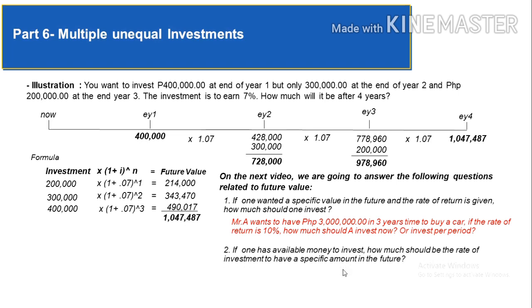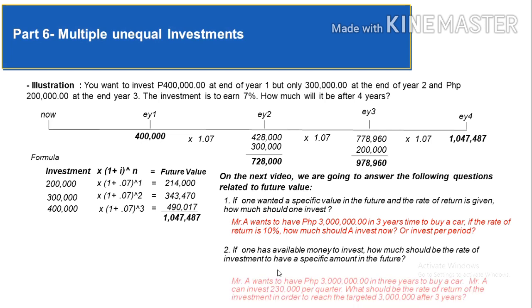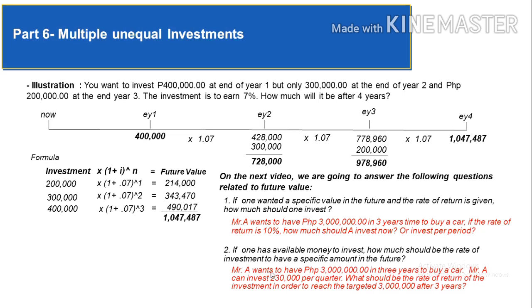The second question is, if one has available money to invest, how much should be the rate of investment to have a specific amount in the future? For example, Mr. A wants to have 3 million in 3 years to buy a car. Mr. A can invest 230,000 per quarter. What should be the rate of return of investment in order to reach the targeted 3 million after 3 years? So in the second question, the rate is the one missing. The investment amount is present as well as the desired future value. To get the missing rate, we need to discuss interpolation in the next video.